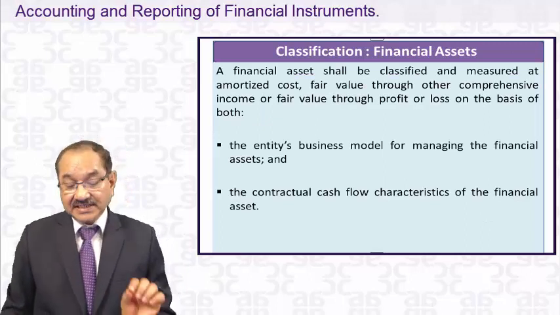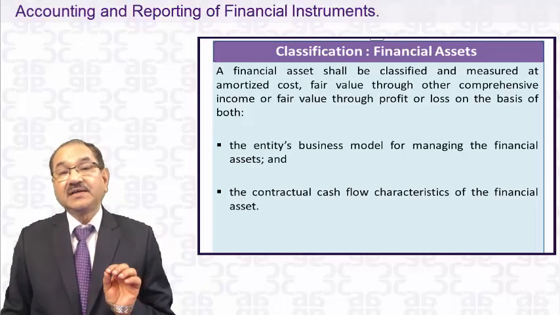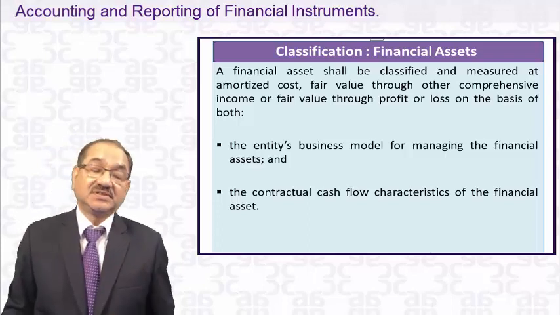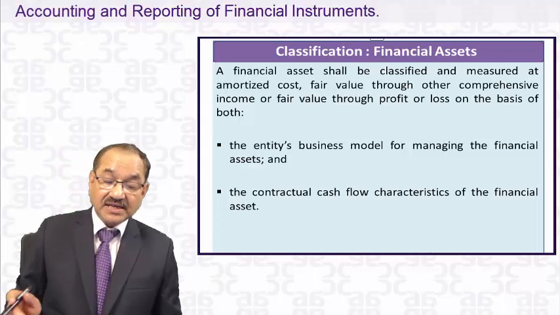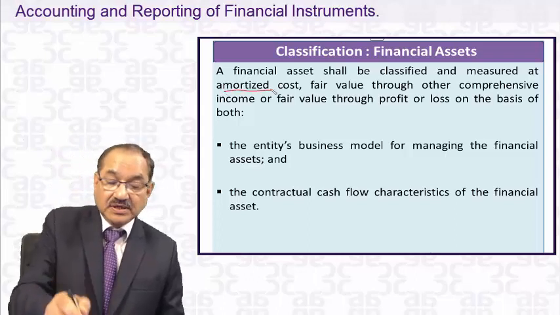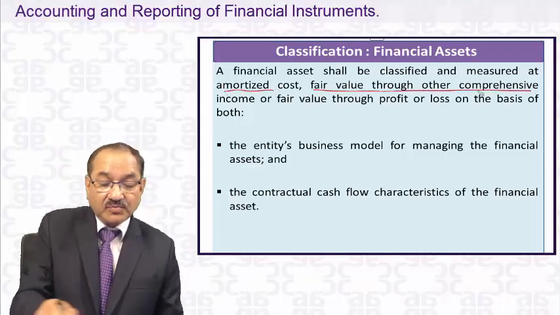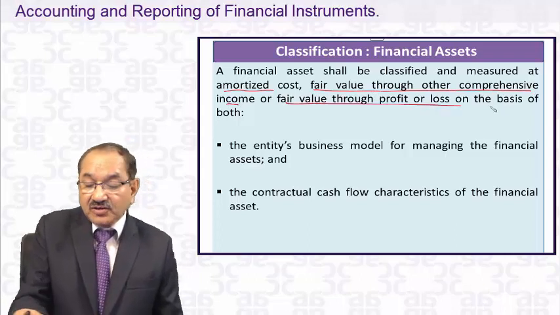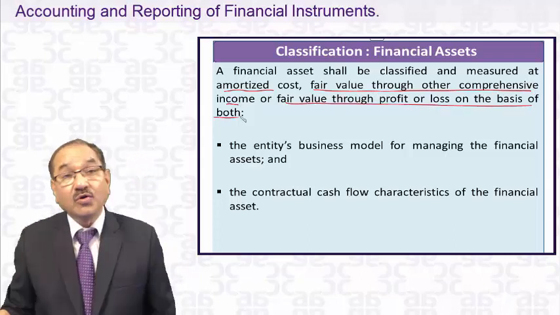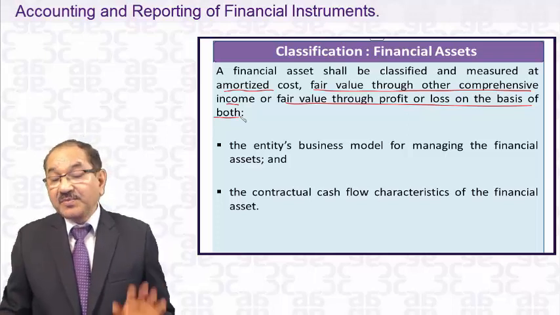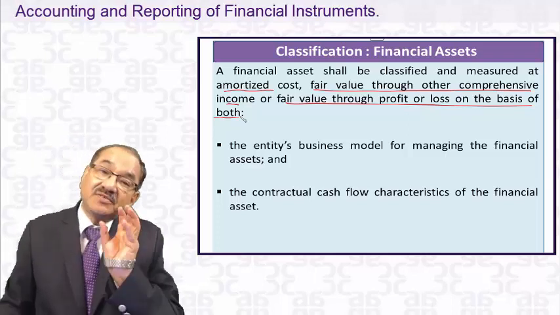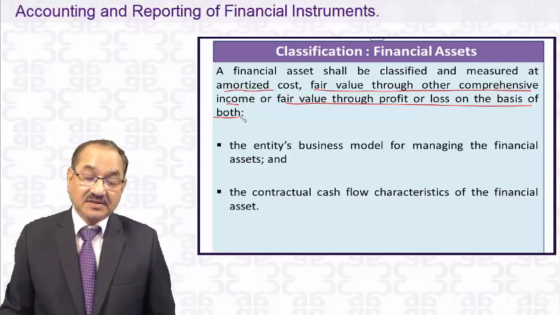Classification of financial assets. Here I invite your attention to these portions. Financial assets shall be classified and measured at amortized cost, fair value through other comprehensive income, or fair value through profit and loss account. There will be three types of financial assets.